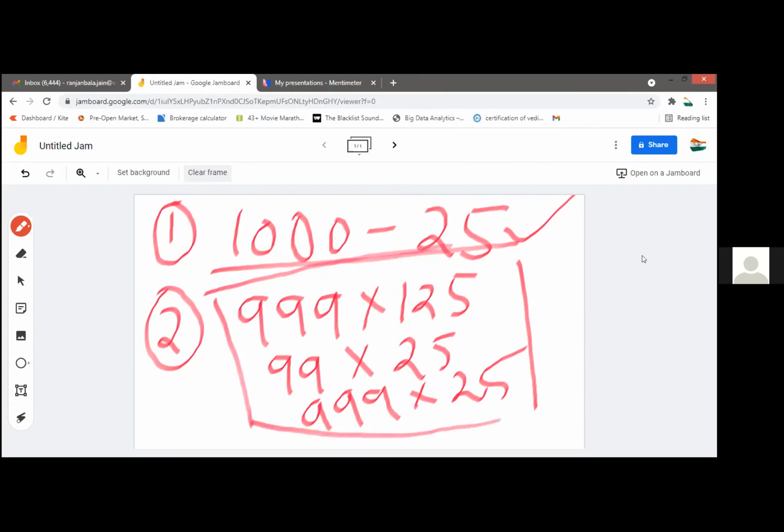This multiplication normally requires too much time and too many steps to solve. But by using just Nikhilam Sutra, we can get the answer within seconds, maximum 10 seconds. I will give you homework, do the practice, and the remaining things we will see in the next session. Thank you so much.